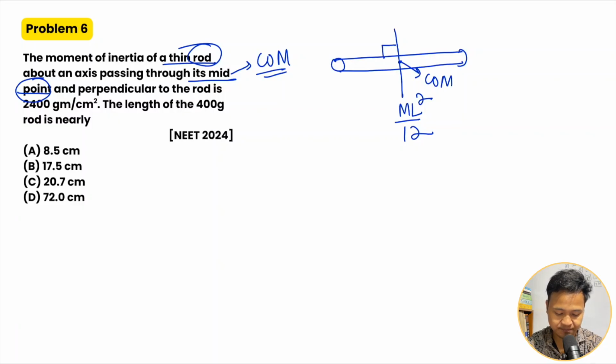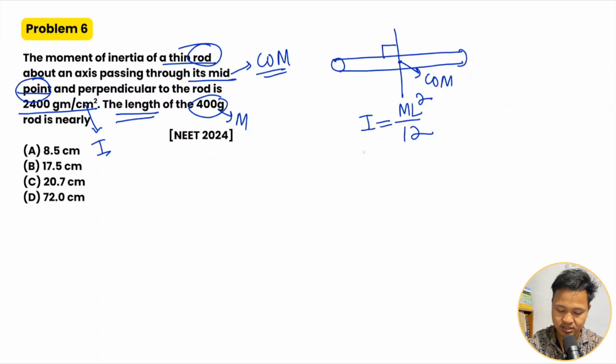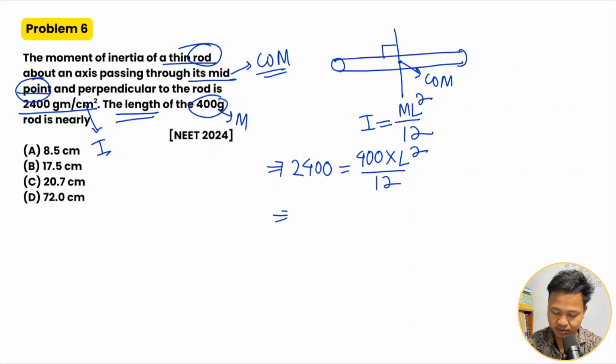The moment of inertia is given, so here I is given. They ask you to find the length, and the mass is given. So you have to find L. So I is equal to ml squared by 12. The value of I is 2400 gram per centimeter squared. Mass is in grams and options are in centimeters, so you don't have to do any conversion here. I equals mass 400 gram into L squared divided by 12.